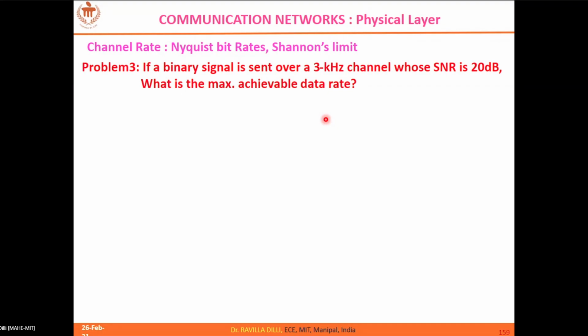So 19.97K. Okay, so 19.97 kbps as per Shannon's limit, and as per Nyquist rate it is 6 kbps. So what's our final value? What's the maximum achievable data rate?